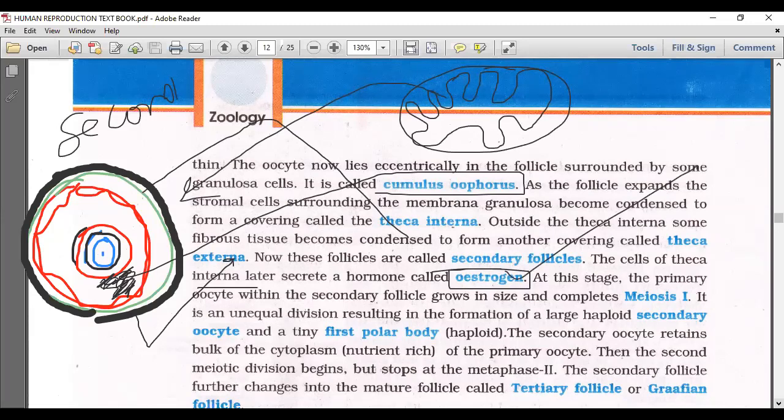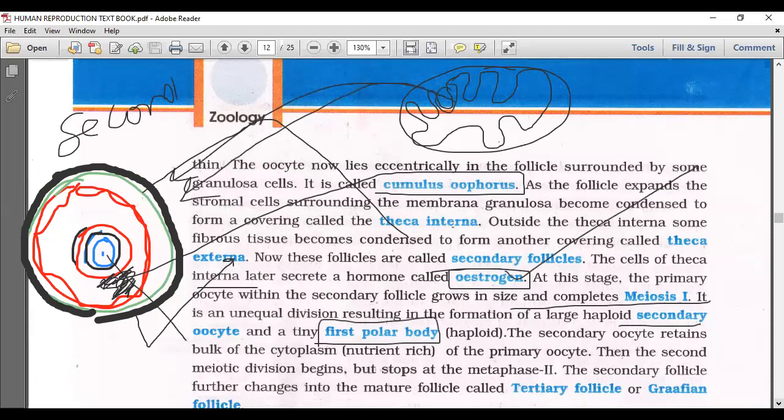A temporary structure. So a temporary endocrine gland. Till the time it is a primary follicle, there is no capability of estrogen. But when it becomes a secondary follicle, Graafian follicle, then it starts. Okay. Then we need to discuss the inner primary oocyte. What we said is that it completes meiosis 1, and that results in a secondary oocyte and first polar body.